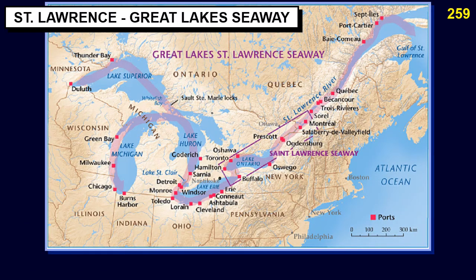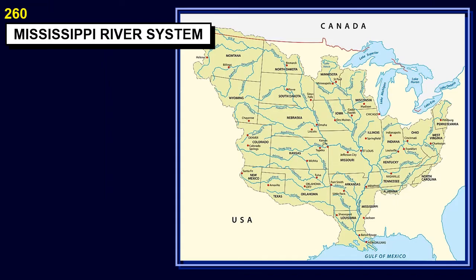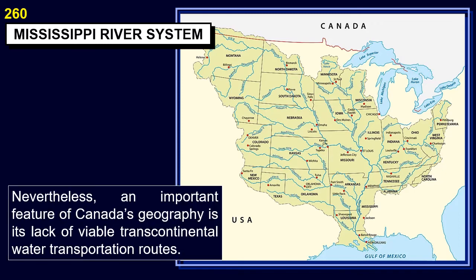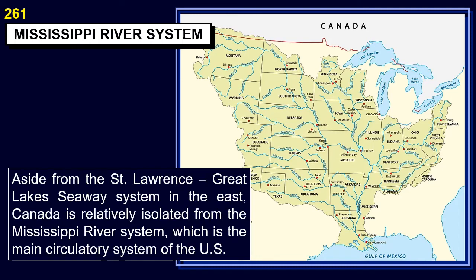The area of Canada that is most densely populated is located near Canada's main maritime shipping lane, the St. Lawrence Great Lakes Seaway System. This system covers the Great Lakes and the St. Lawrence River leading into the Atlantic Ocean. Nevertheless, an important feature of Canada's geography is its lack of viable transcontinental water transportation routes. Aside from the St. Lawrence Great Lakes Seaway System in the east, Canada is relatively isolated from the Mississippi River system, which is the main circulatory system of the U.S.